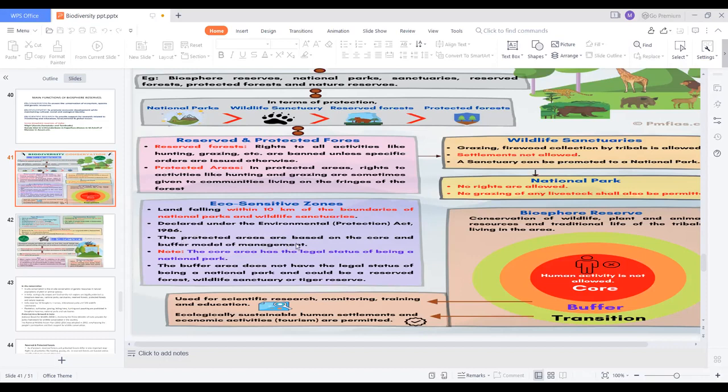The protected areas are based on the core and buffer model of management. The core area has the legal status of being a national park. The buffer area does not have the legal status of a national park and could be a reserved forest, wildlife sanctuary, or tiger reserve. This is what I wanted to tell you.